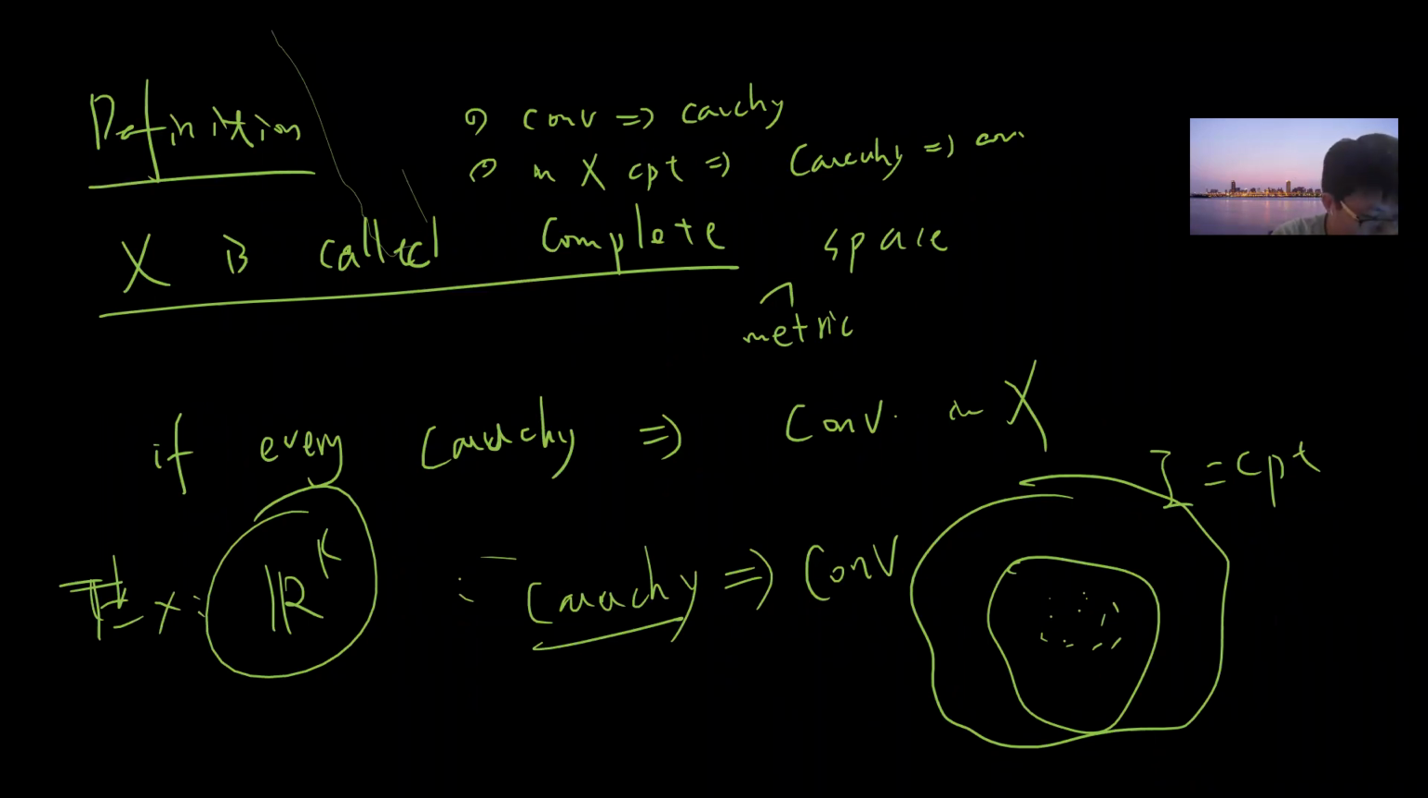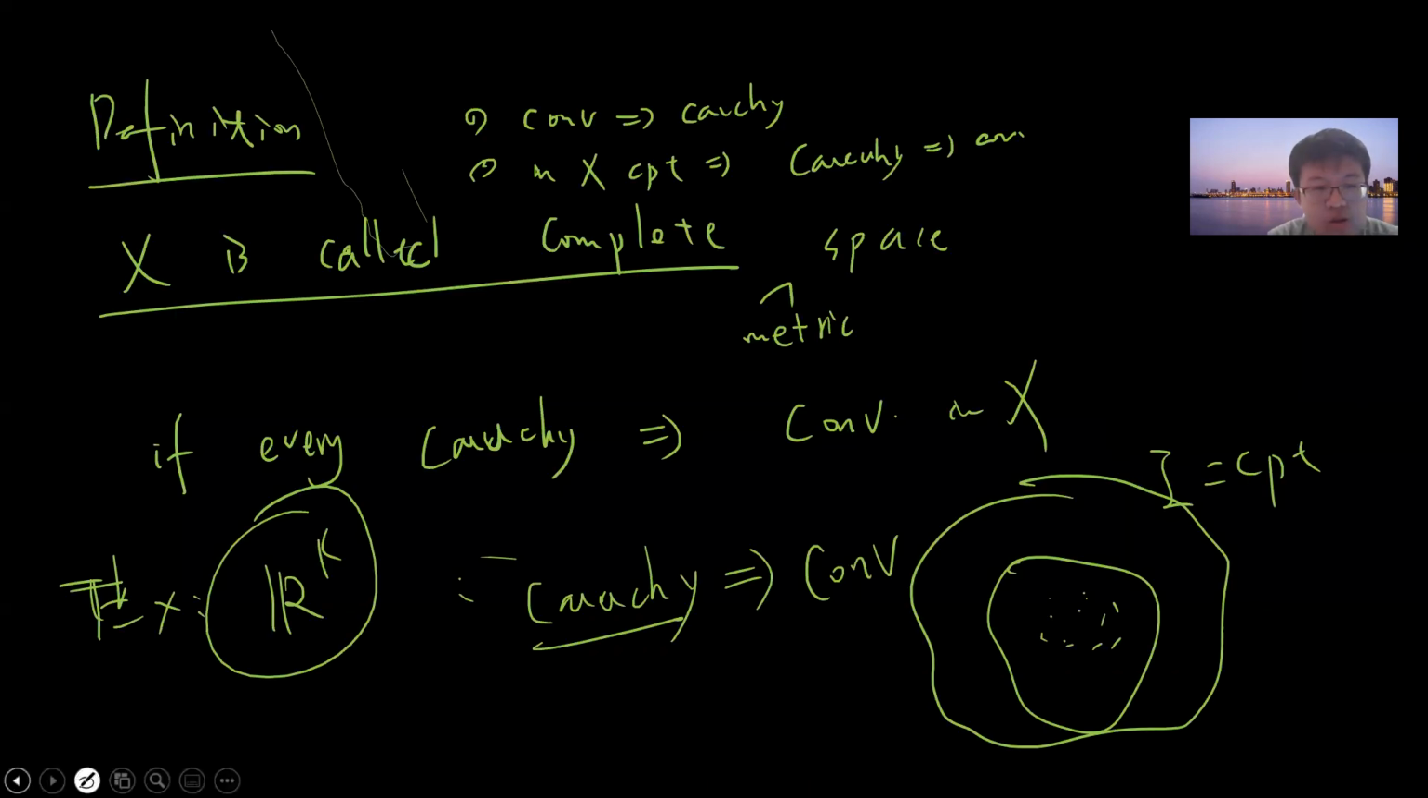So in this video, let's keep talking about the sequence. Sorry, a series should be sequence. Previously we talked about the Cauchy sequence, and also that convergence implies the sequence is Cauchy. In a compact space, Cauchy implies convergence. And then we define a space to be complete if every Cauchy sequence converges.